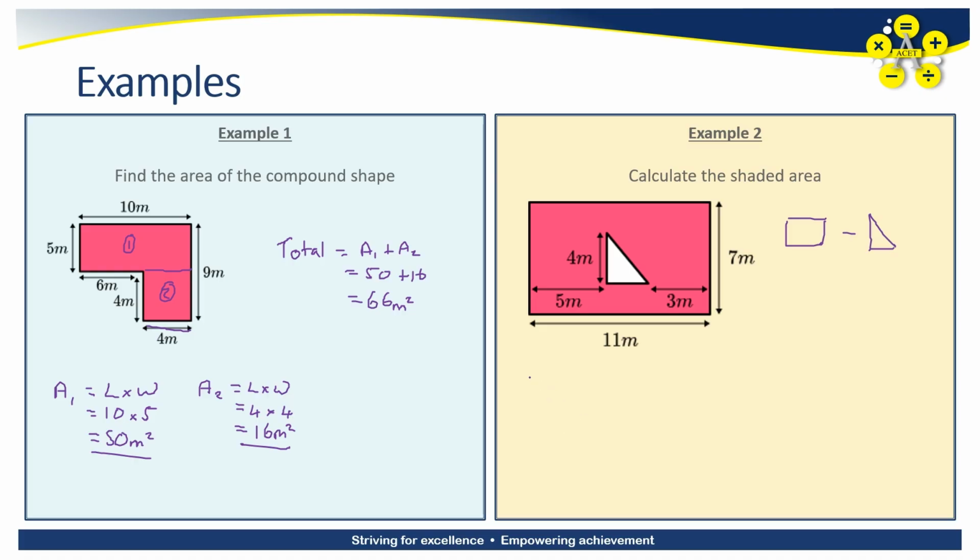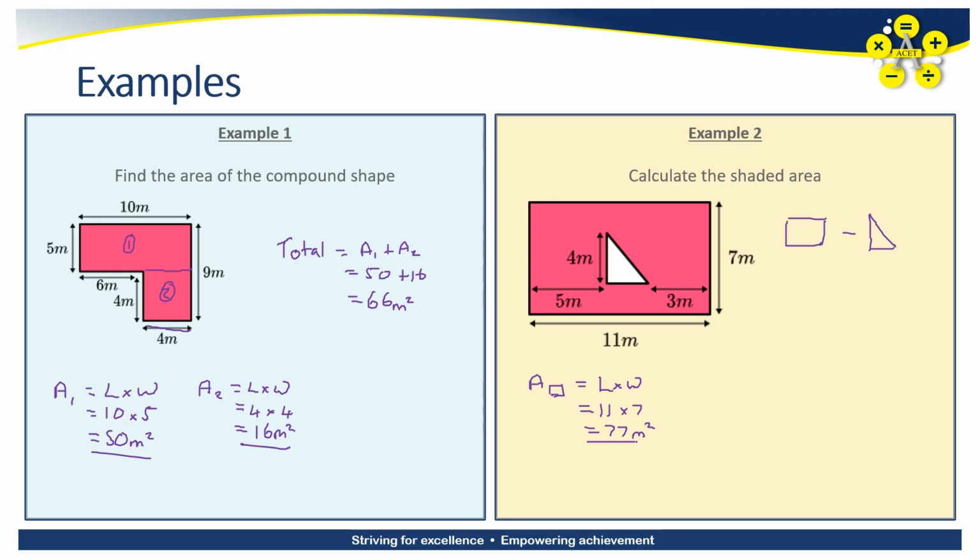So I'm going to start with the area of the rectangle, and we know the formula for areas of rectangles is length times width, or base times perpendicular height. And so for this rectangle, my values are 11 and 7. So 11 times 7 gives me an answer of 77 meters squared.